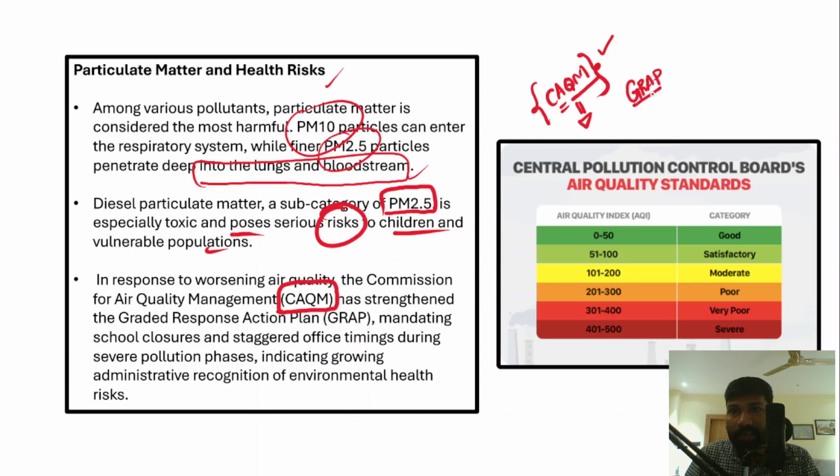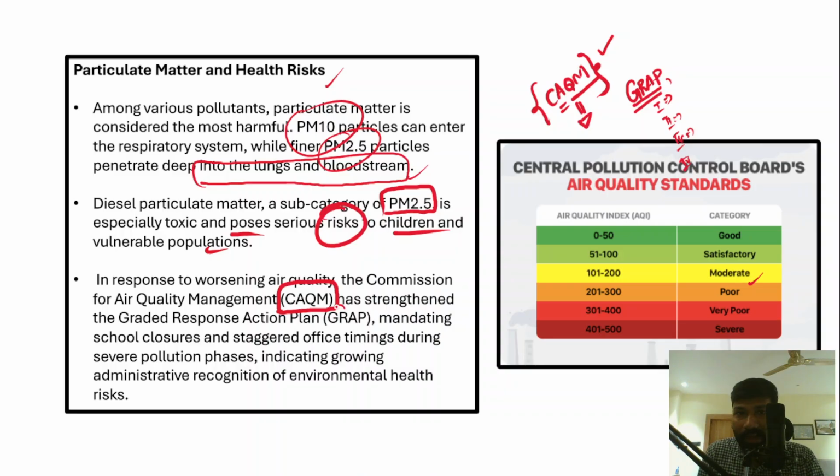As part of the Graded Response Action Plan, there are 4 plans: Plan 1, Plan 2, Plan 3 and Plan 4. If the air pollution in Delhi reaches poor condition, they will start imposing restrictions on vehicle movements. If it reaches level 2, then there will be severe restrictions, and more restrictions in 4 and 3 also.